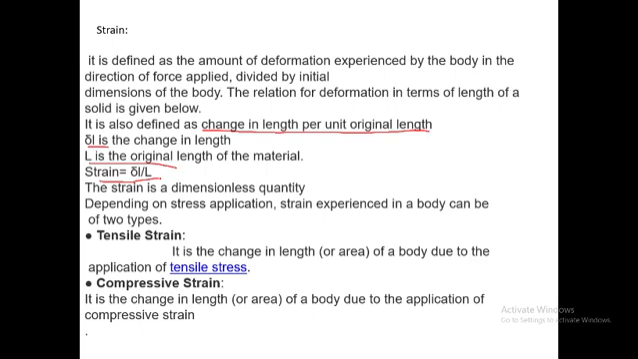Depending upon what type of stress is present, strain is also divided into two types: the tensile strain and the compressive strain. When the stress is a tensile stress, there is a change in the length of the body due to the application of the tensile stress. That is called tensile strain. If the change in length of the body is due to the application of compressive stress, in the form of compression of the length, then it is called compressive strain.